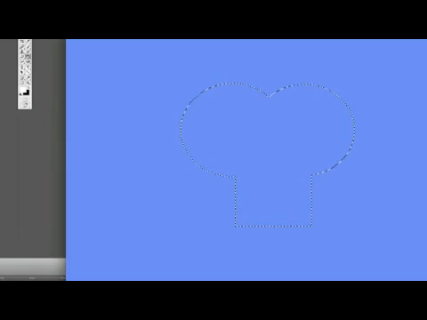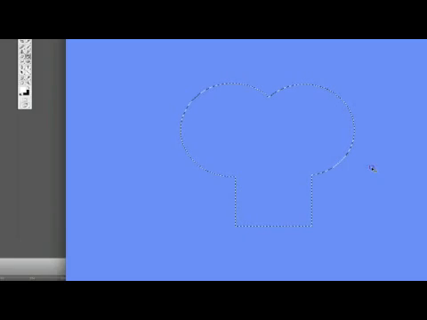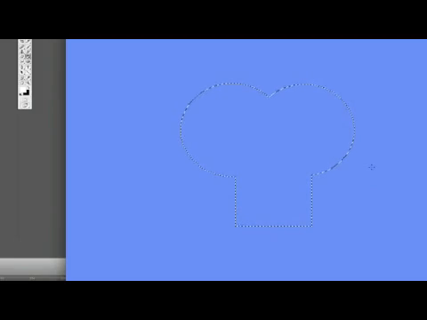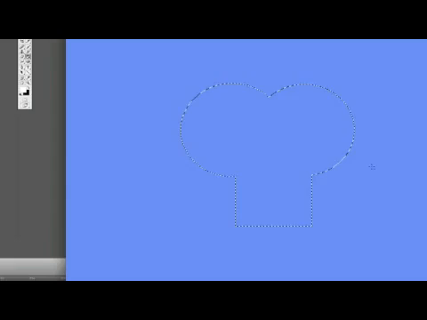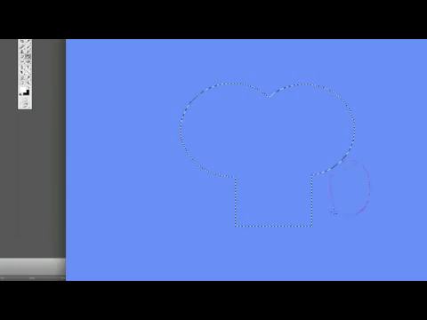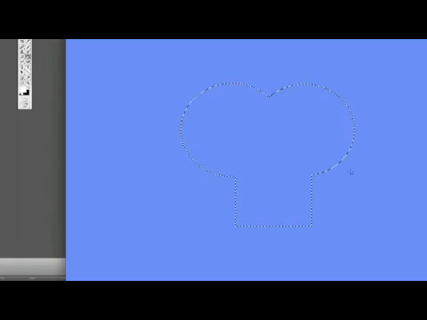Switch back to our elliptical tool. Hold down my Shift key and hold down my Alt. There we go. And let's come in here and delete this. Actually, I don't like it. Let's not do that. Let's come back over here a little bit. Now let's do it. There we go. That's a little bit better.